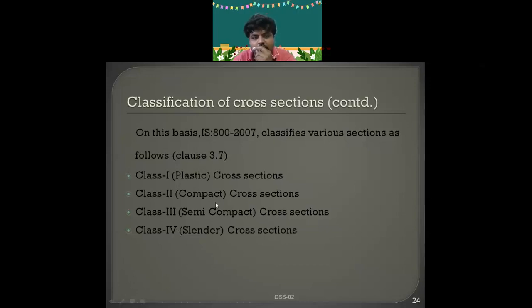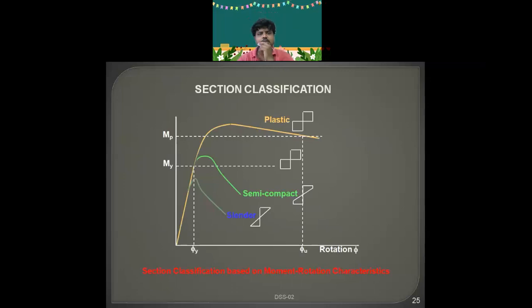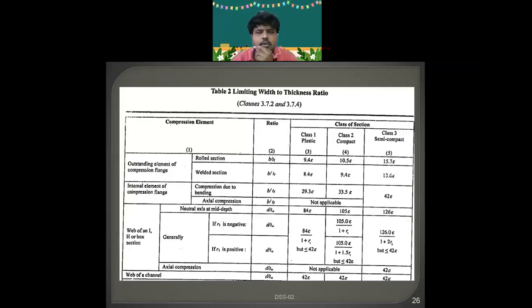So how are you going to decide the class? There will be one table, table number 10 on page 44. Just note this. Okay, if I remember correctly, 11 is for effective length and 10 is for this one. I will show the table. This is the table. Oh, this is table 2. I think this has been taken from the code book. That is different.